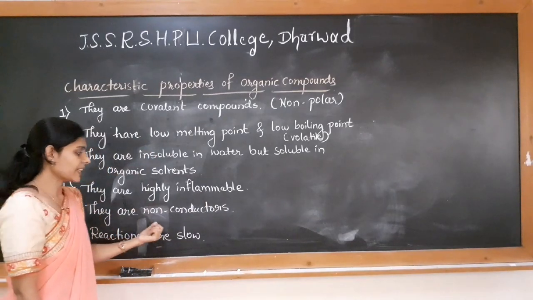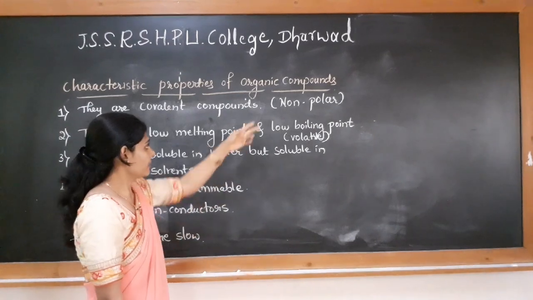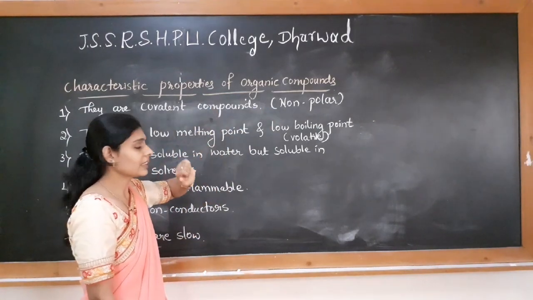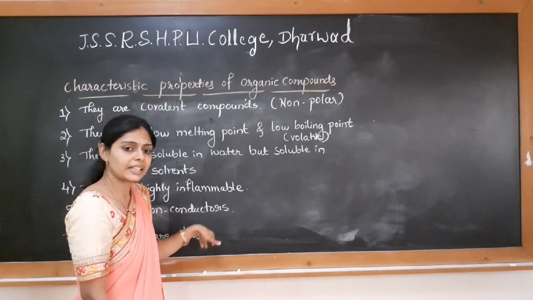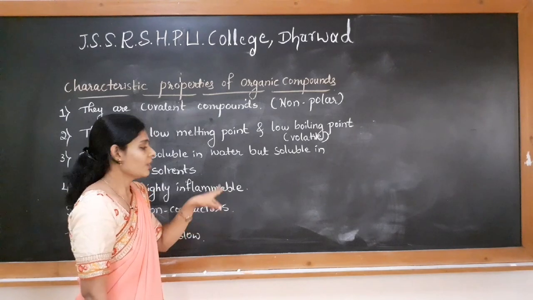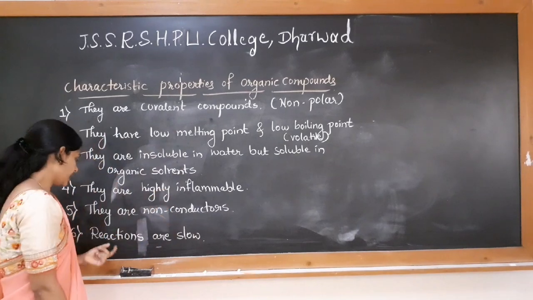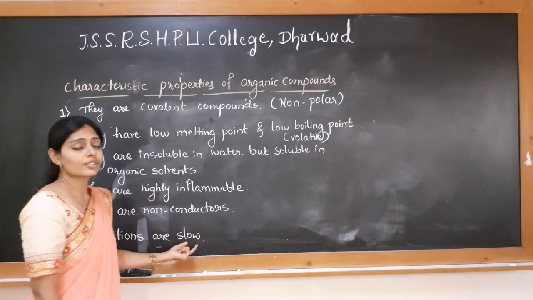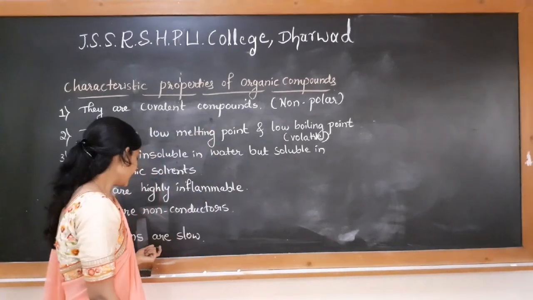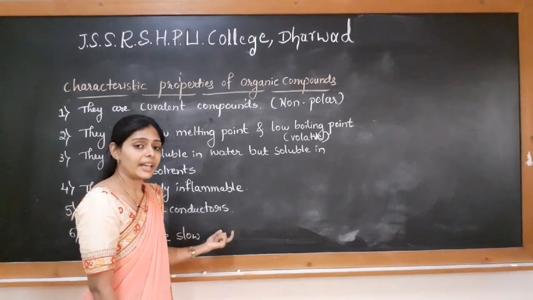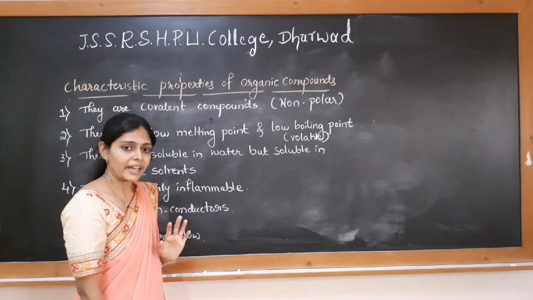Then the fifth property is they are non-conductors of electricity. They don't carry the current. As they are non-polar and covalent compounds, they are non-conductors of electricity. To conduct electricity, there must be ions or free electrons, which are not there in organic compounds. And the sixth one is the reactions of organic compounds are very slow. As they are very, very stable compounds, they undergo reactions at a slower rate. So these are the characteristic properties of organic compounds.